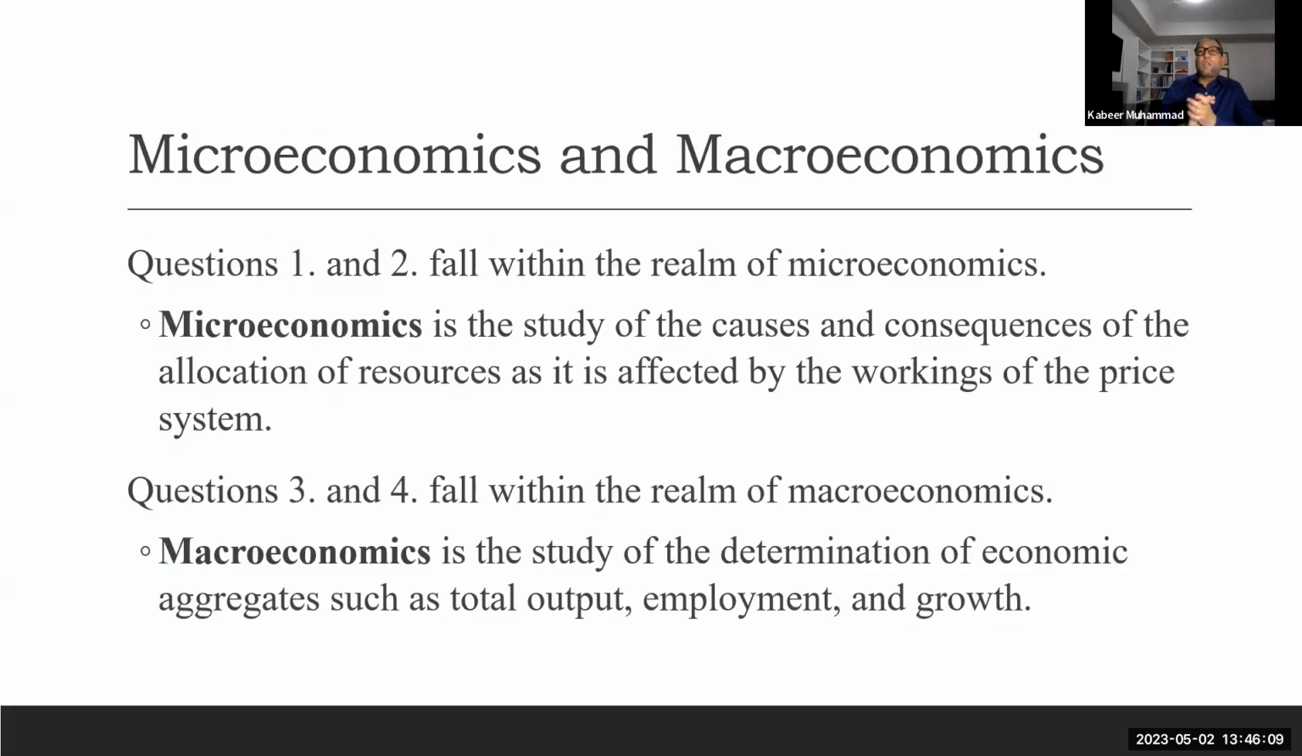So this is the way we define microeconomics and macroeconomics. Micro is the study of causes and consequences of the allocation of resources as it is affected by the working of the price system. Questions 1 and 2 fall within the realm of microeconomics. Questions 3 and 4 fall within the realm of macroeconomics, which is the study of the determination of economic aggregates in total, such as total output, unemployment or employment, growth, or inflation. So these are all the things we discuss in macroeconomics. When we are talking about the economy as a country, a region, or the world, that's a macroeconomic issue.